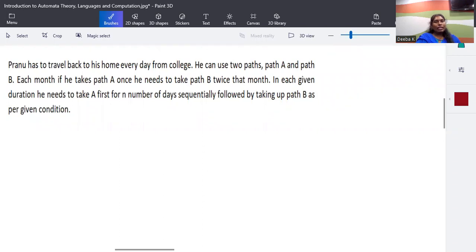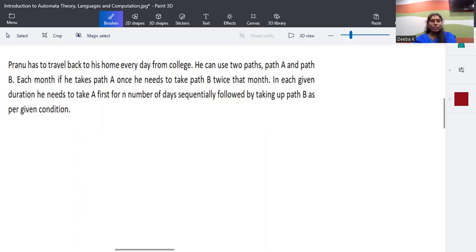So for a context-free grammar, we are not able to construct a finite automata. NFA or DFA cannot be constructed, but we can construct a push-down automata, and the same problem can be solved by a Turing machine too. The language accepted by a Turing machine is called an unrestricted language. Whenever the problem is solvable, we can construct a Turing machine for it. Okay, so with this scenario, we're going to start.